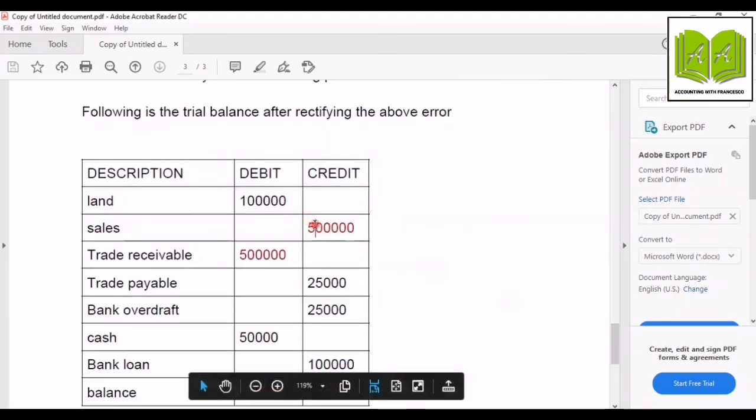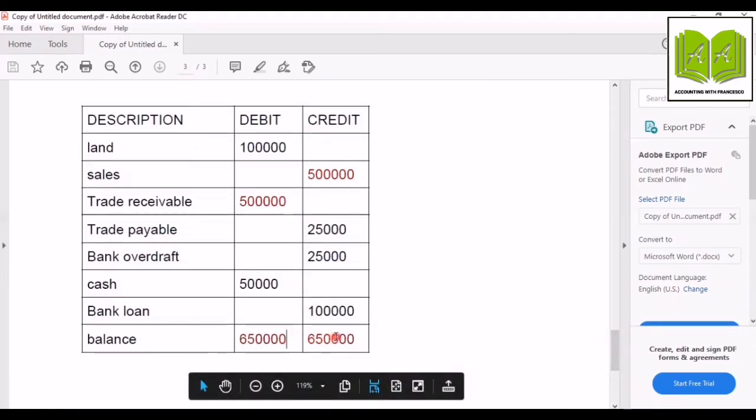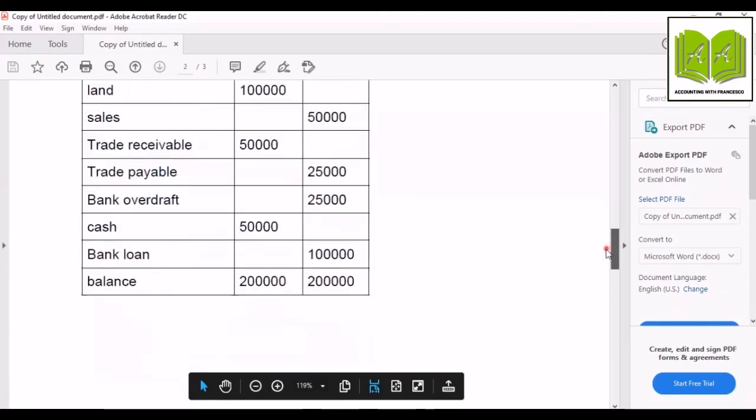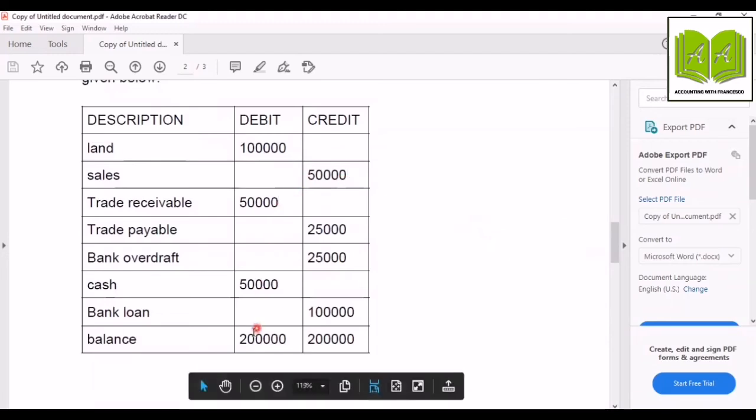Here the correct figure should be 500,000 and here also 500,000. So the correct balance should be 650,000, 650,000. But we have recorded it as 50,000 and 50,000. So the trial balance is still balancing 200,000 and 200,000.